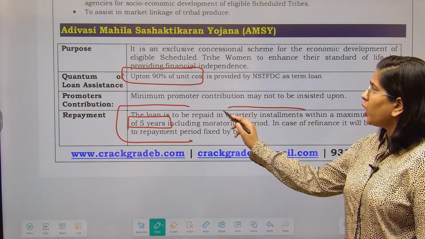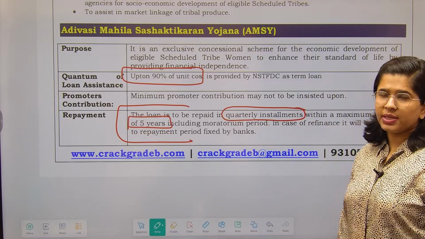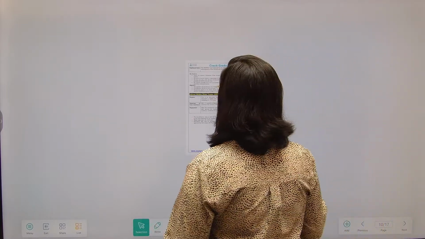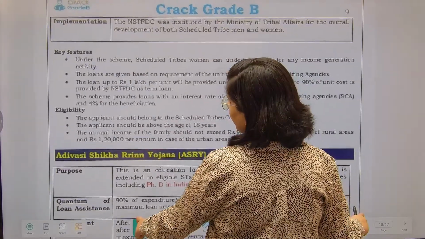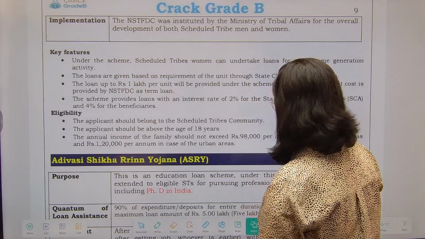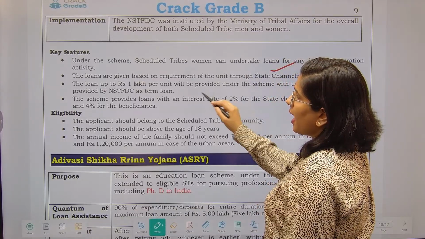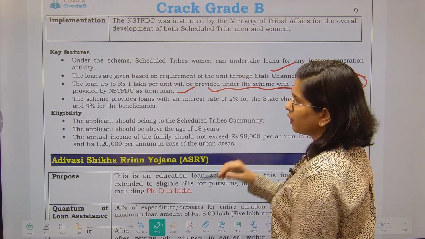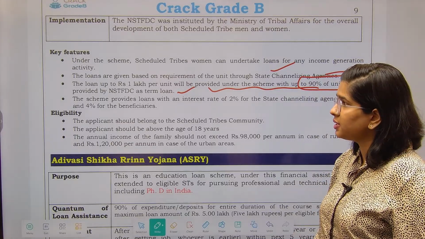Apart from that, quarterly installments, you see, monthly installments are not there, quarterly installments are there in order to support them further. This is going to be implemented by the Ministry of Tribal Affairs. What are the key features under this particular scheme? Your scheduled tribes women can take the loan for any income generation activities. Up to 1 lakh per unit will be provided under the scheme, and 90% of the unit cost will be provided by the National Scheduled Tribes Finance Development Corporation as a term loan.